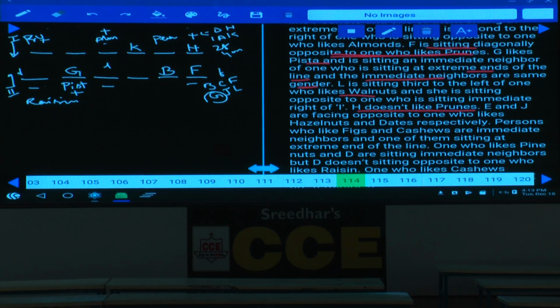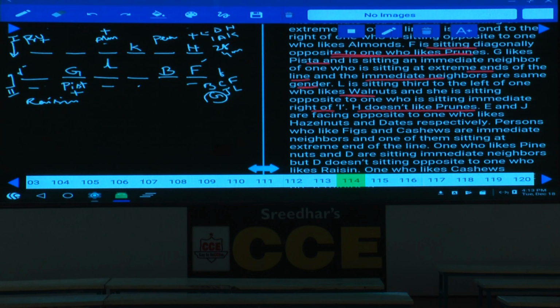Or if L is here, this person must be walnut. L is a female. As L is a female, hence L can be either at this place, then F is walnut, or if L is here, this person is walnut. And L is a female to the left of the one who likes walnut, and C is seated opposite to the one immediate right of I.